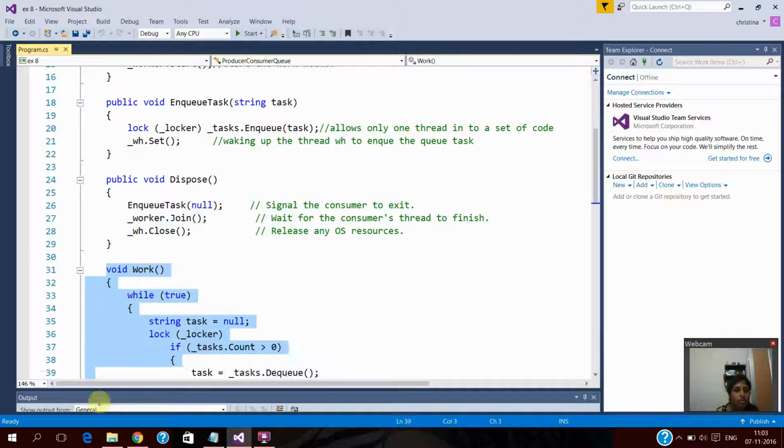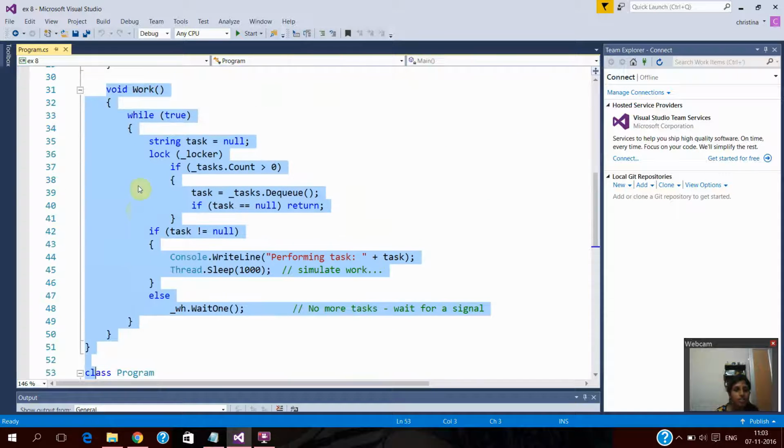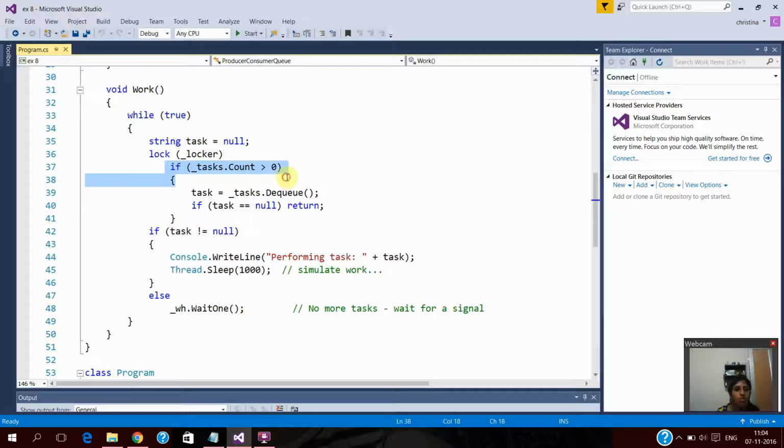In void Work, there is a condition, that is while true, where we declare a string task equal to null, and this particular thing refers to the counting. If the count is greater than 0, then we go inside, that is task is equal to dequeue, and if task is equal to null, we return.